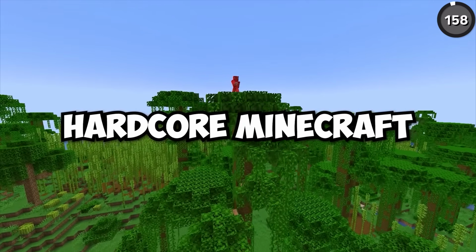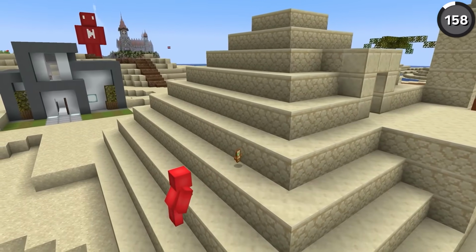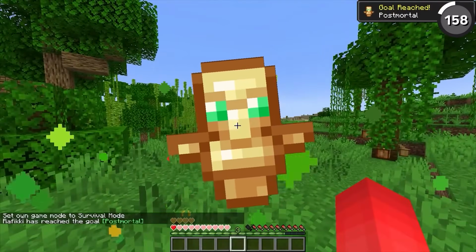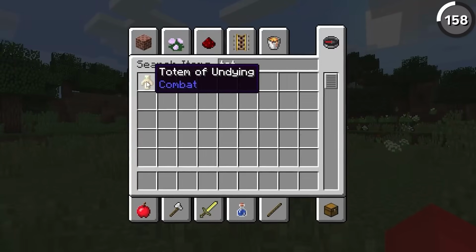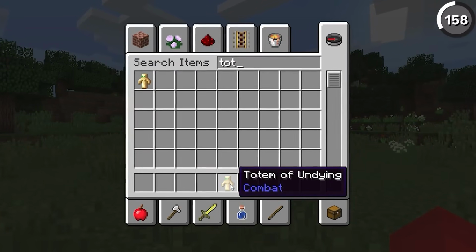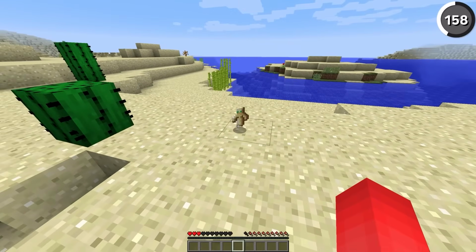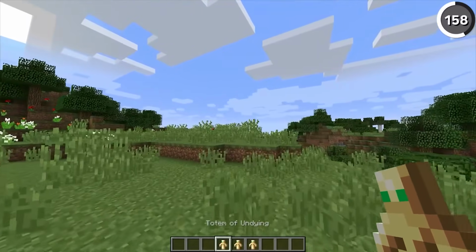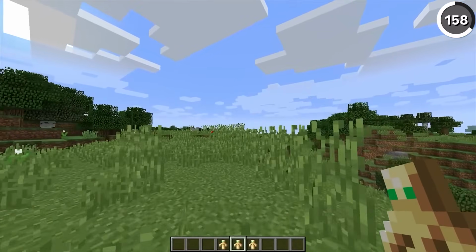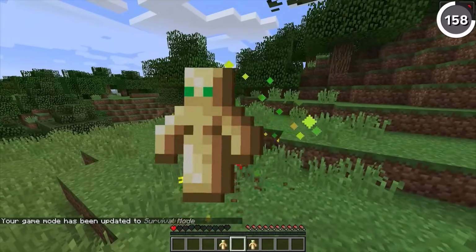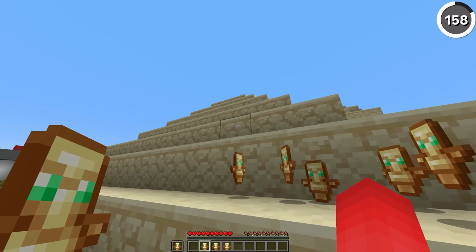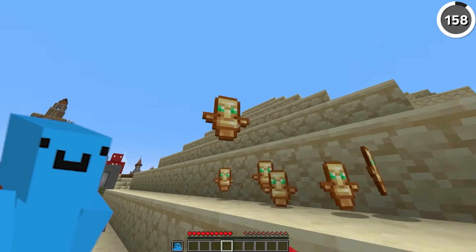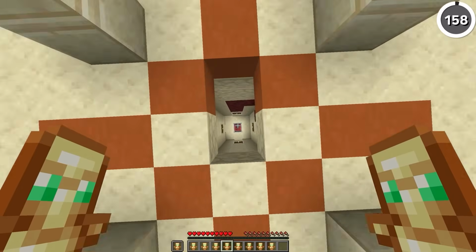Nowadays, thanks to hardcore Minecraft, the Totem of Undying texture is iconic. It kinda has to be when everyone's holding it in their secondary slot, which makes me even more thankful that it isn't the totem texture that we originally had, since back in Snapshot 16w39a, the Totem of Undying was originally supposed to be added to 1.11 looking like this, which more resembles a peeled banana than actually a villager. And honestly, I'd rather carry around a totem that looks like Sandiction in my hotbar, but I might have just wanted to do that anyways.